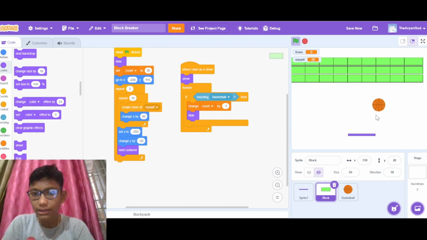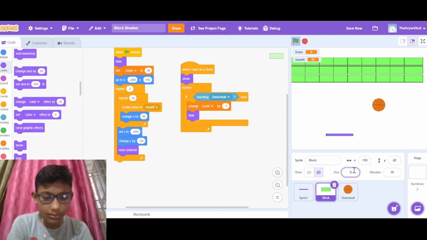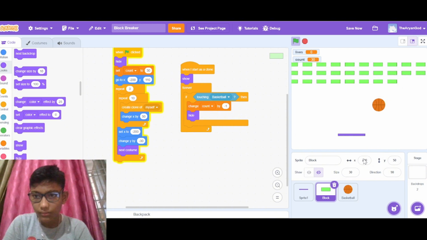So look, it's working now. Let's decrease the size to 50. It is working now.